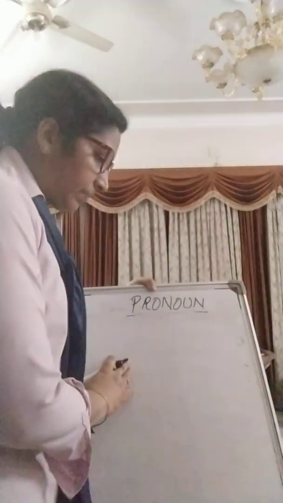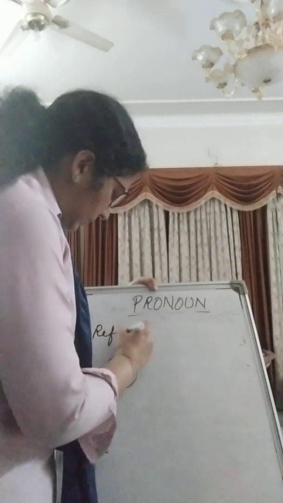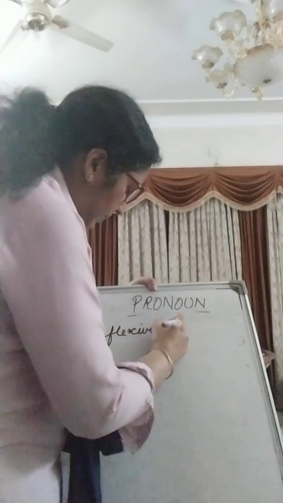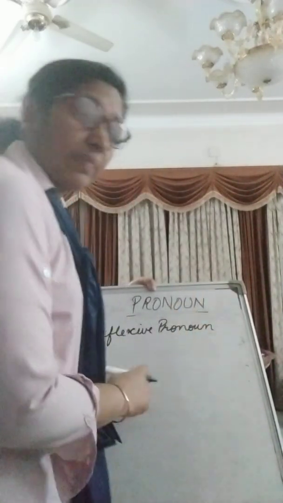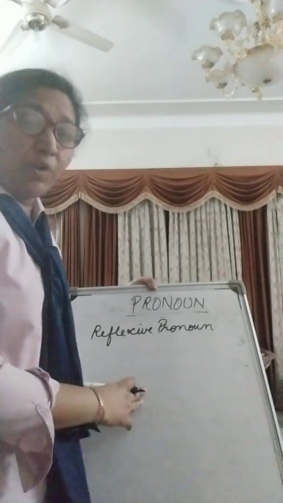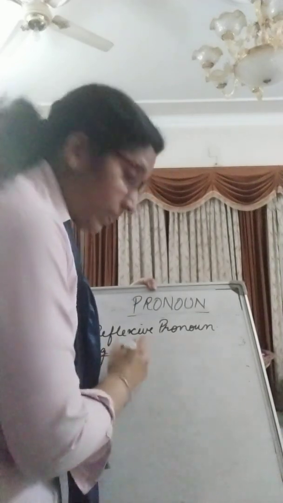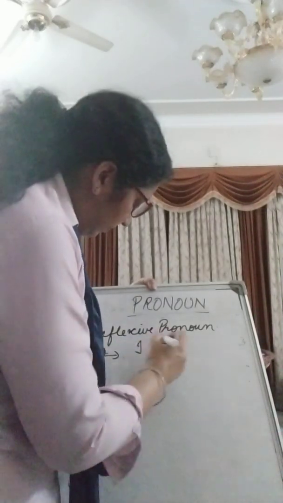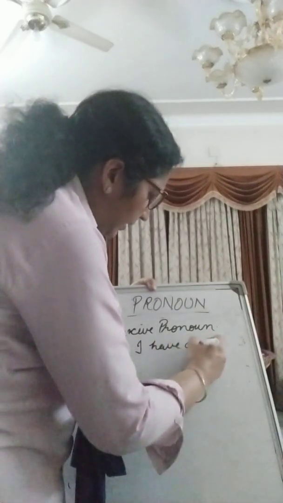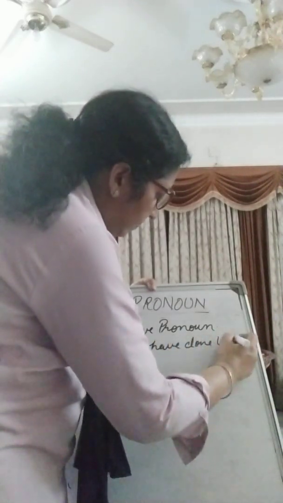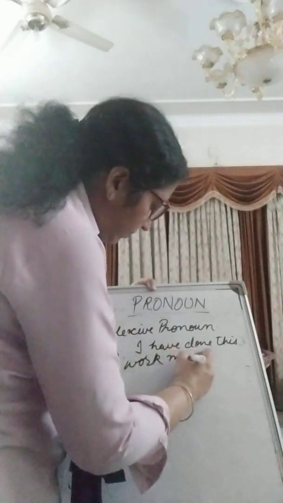Like we can say, reflexive pronoun. Let us first of all take an example. See, what is a reflexive pronoun? I have done this work myself.